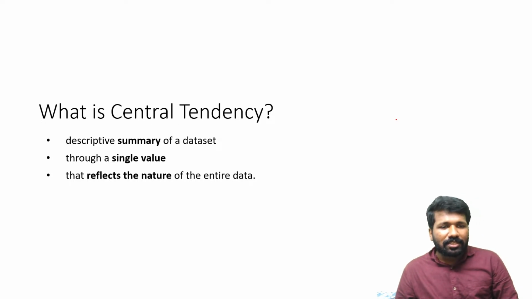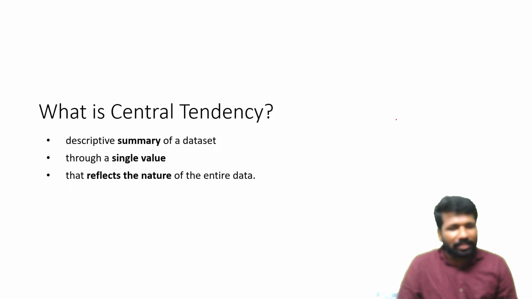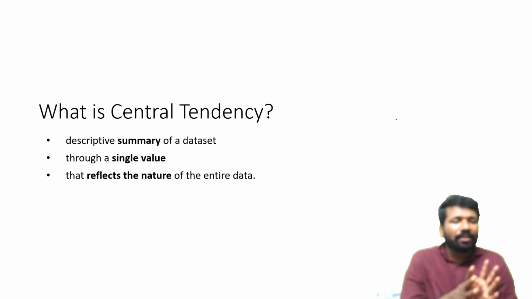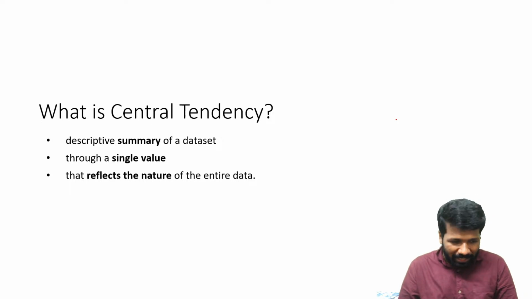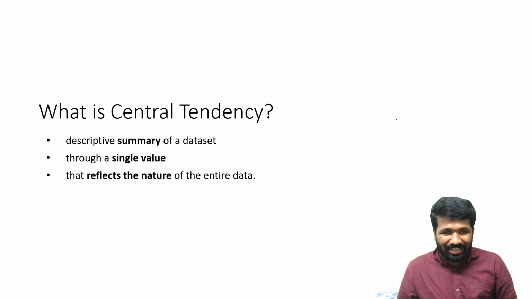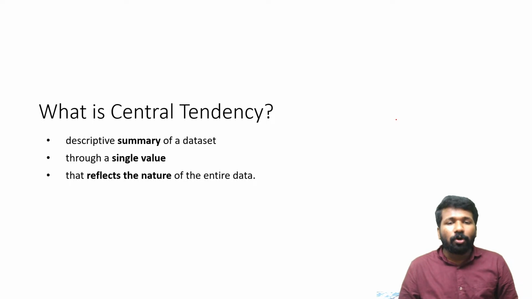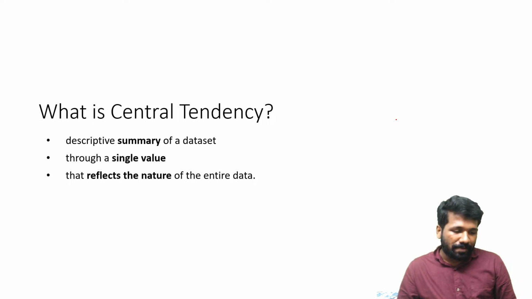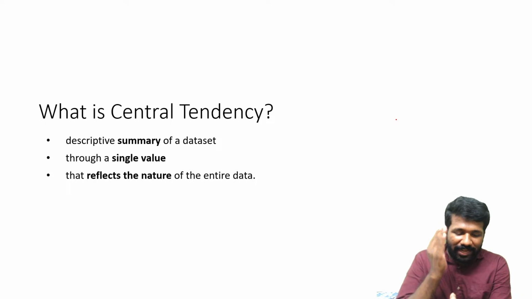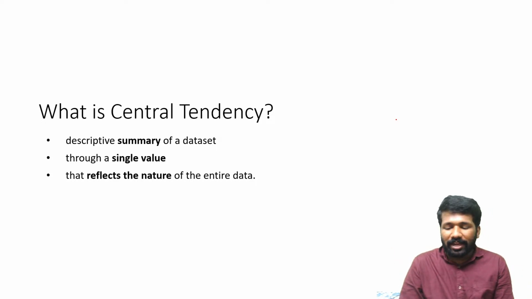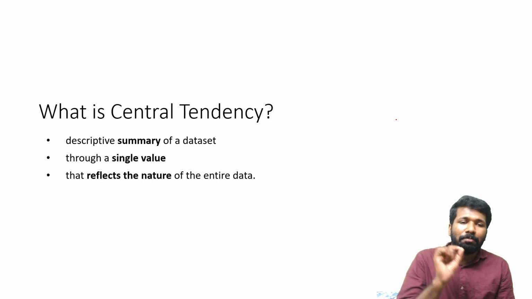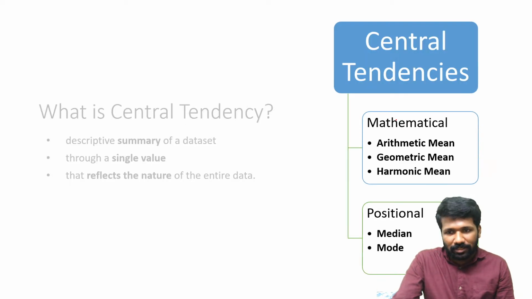So central tendency is actually a descriptive summary of a data set through a single value that reflects the nature of the entire set. These keywords, if you understand, you will understand what is central tendency or what are measures of central tendency. We want to find a central value of the full data. There are different ways to represent that. That is called measures of central tendency.